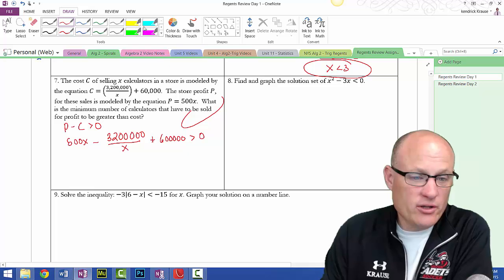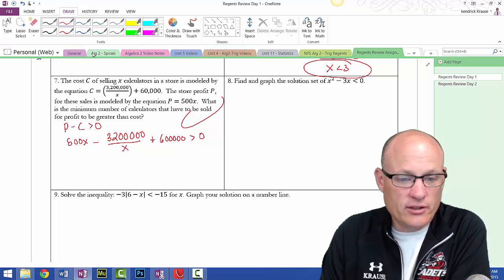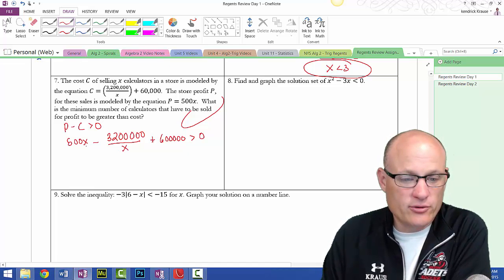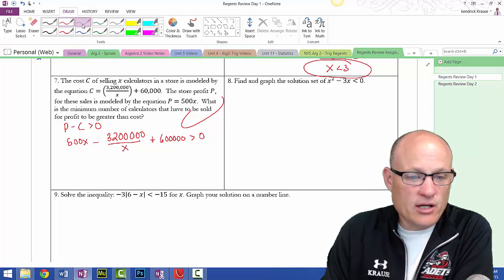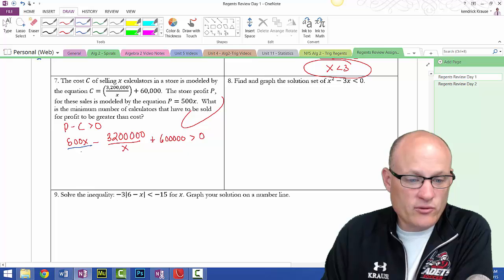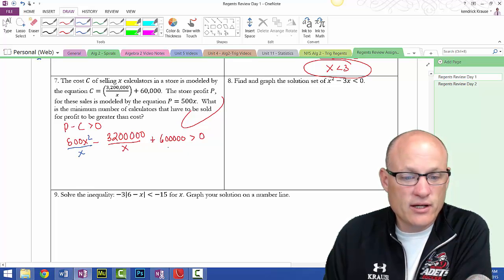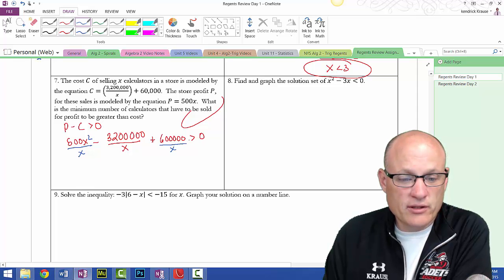In order to do this problem, what are we going to do? We're going to find a common denominator. Our common denominator is going to be x, so we put this over x, make this 500x squared, and put this over x and make this 60,000. I think I added too many zeros: 1, 2, 3, 4.